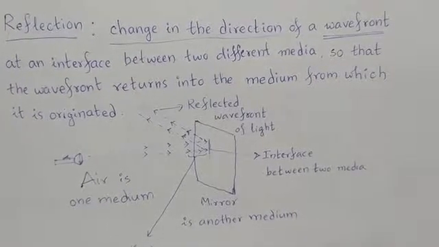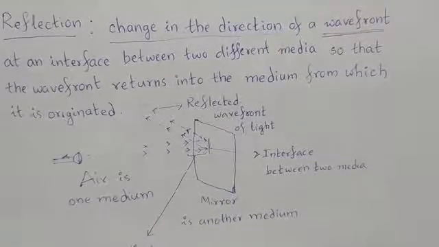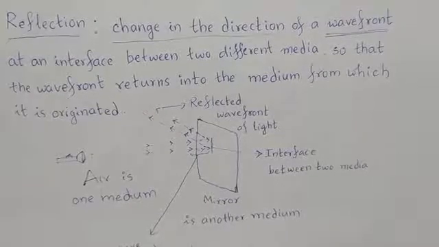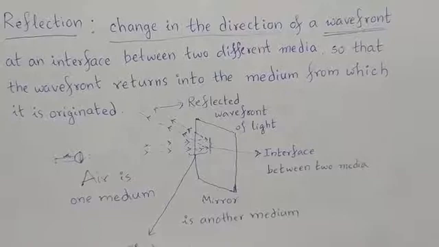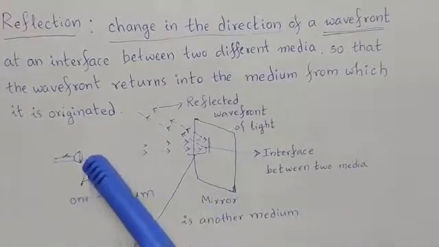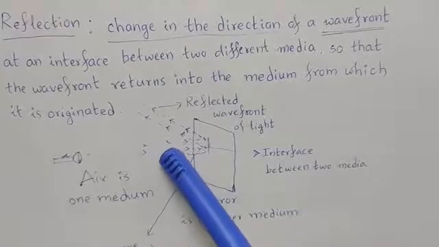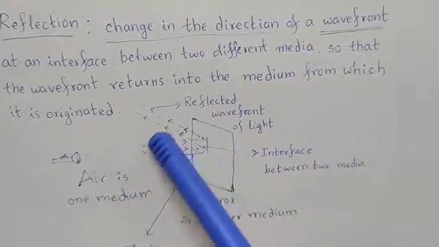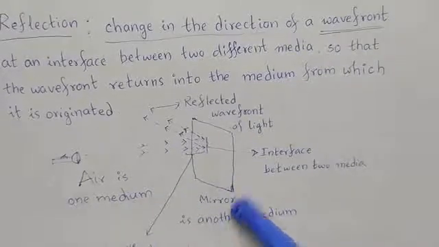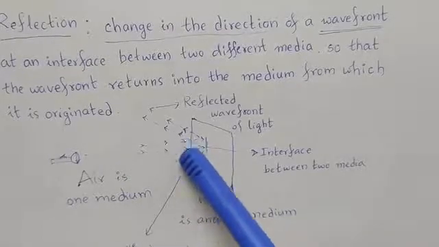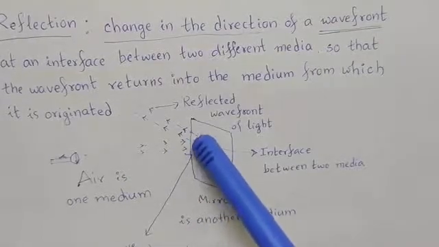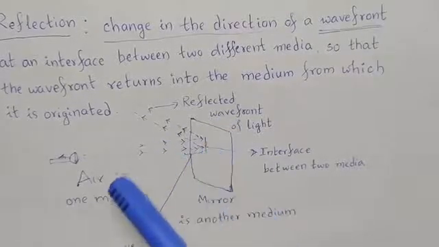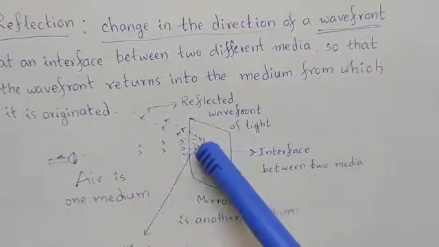Right. So, the waves are formed. Waves are present in light. Sound waves are there. Water waves are there. Any wave. So, here there is a light source. From this, light waves are coming out. They are falling on a next medium. This is air. Air is one medium, and mirror is another medium. So the wave front, assume this is the wave front. When it is falling on the next medium, which is different from this air, what is happening?